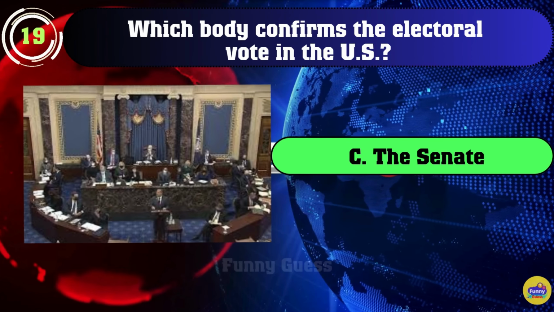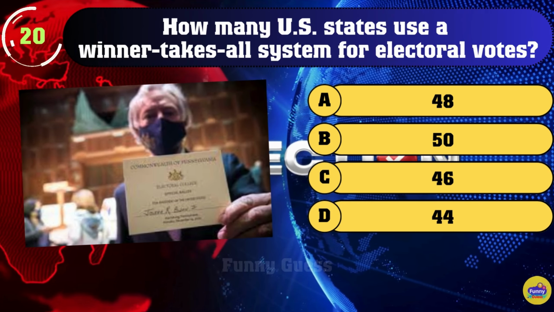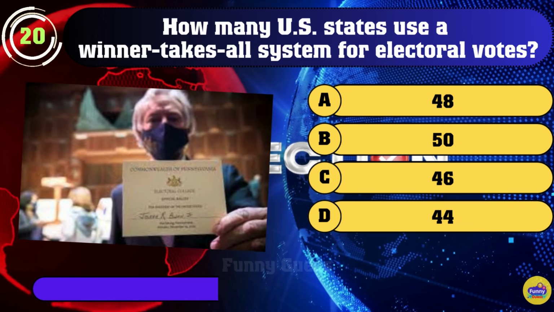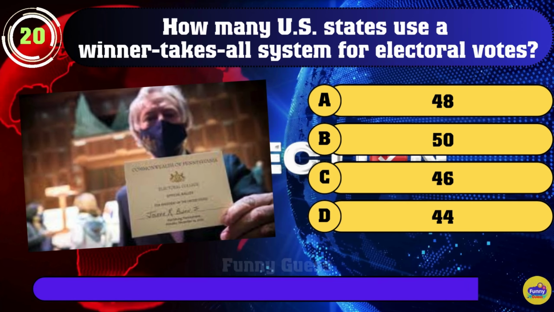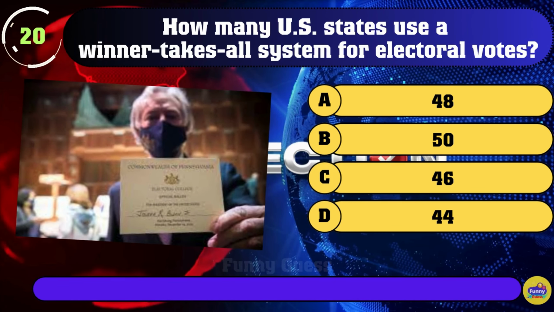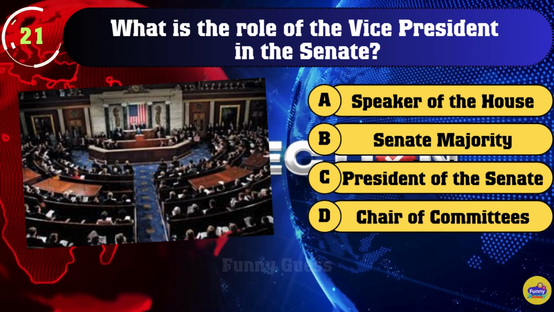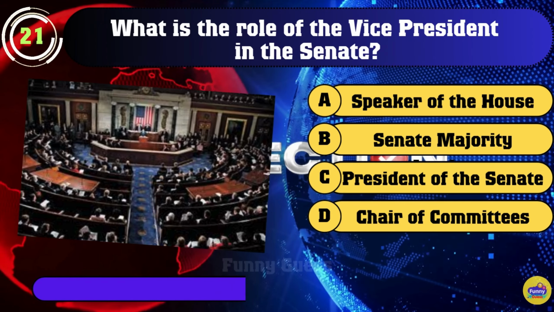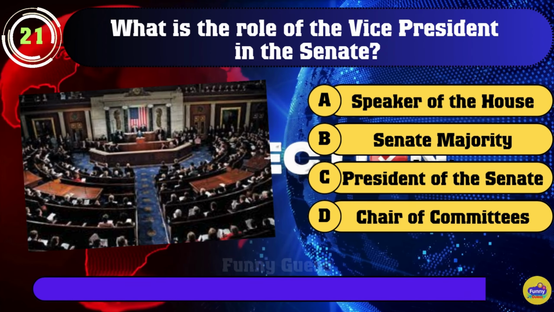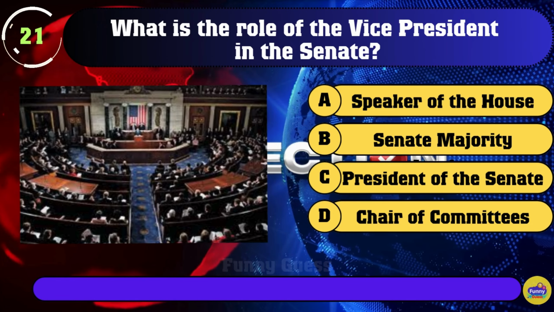19. Which body confirms the electoral vote in the U.S.? C. The Senate. 20. How many U.S. states use a winner-takes-all system for electoral votes? A. 48. 21. What is the role of the Vice President in the Senate? C. President of the Senate.